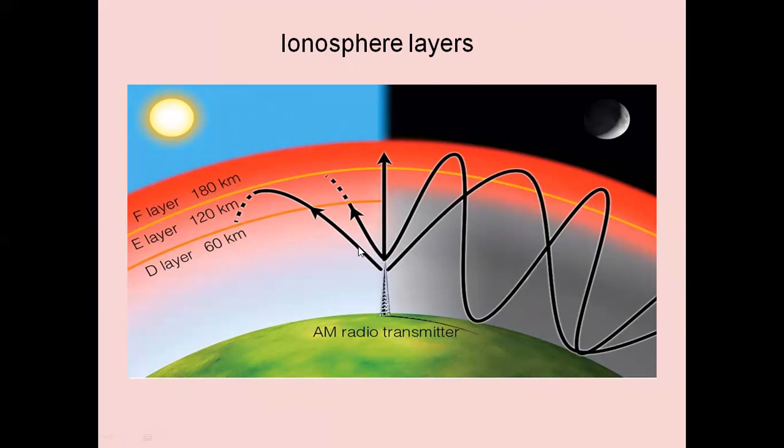Similarly, in this direction also it is going up to a certain E layer. Sometimes the E layer during daytime reflects the signals. F1 layer reflects the signals. F2 layer reflects the signals. F1 and F2 layers combine during night. The D layer is not much of a reflecting layer. So the F layer is the most important layer for ionospheric communication.